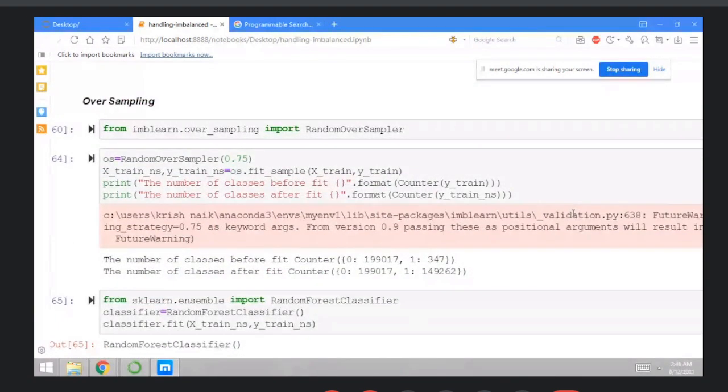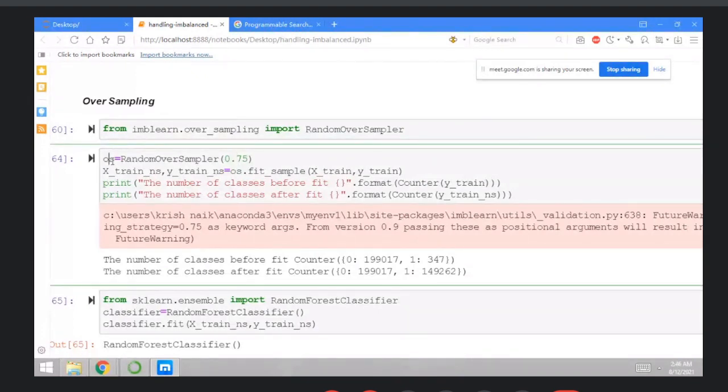Then the second thing is oversampling. In oversampling, you increase the samples, right? You increase the number of samples, so you increase with 0.75. Okay, oversampling equals RandomOverSampler. Then fit on X_train and y_train. Then you print the statement: the number of classes before the fit and the number of classes after the fit.